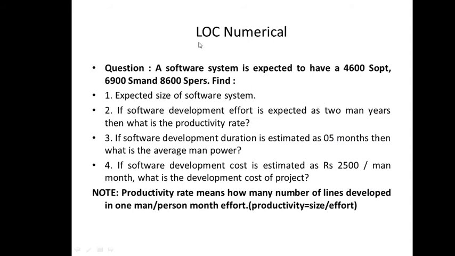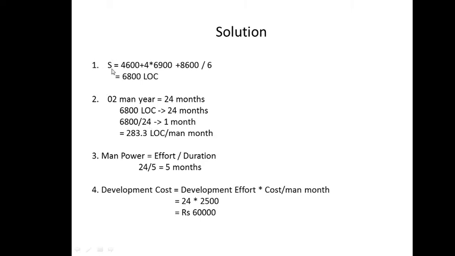Now let's assume one example using this LOC method. A software system is expected to have 4600 optimistic, 6900 SM and 8600 pessimistic. Now what we are supposed to identify is the expected size of the software system. What will be the expected size? Simply we have a direct expression: S equals (4600 + 4 times the average one, that is SM, + 8600) divided by 6. The overall braces are here. So directly you'll get the total number of lines.